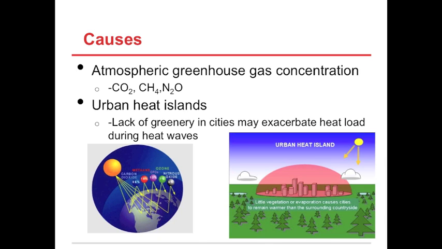What is causing the global temperature variations and heat waves is the increasing concentrations of greenhouse gases in the atmosphere. Human-driven emissions of carbon dioxide and other greenhouse gases like methane, nitrous oxide, and fluorinated gas are absorbing the infrared radiation and re-emitting it in all directions rather than passing through the atmosphere and back into space. The trapping of infrared radiation results in the Earth's increase in temperature over time.